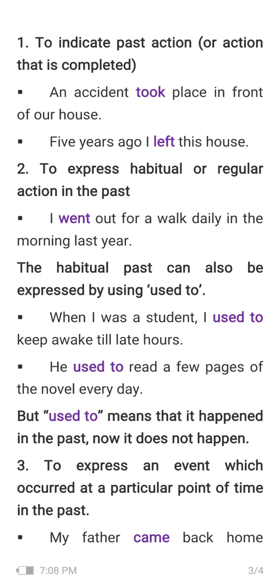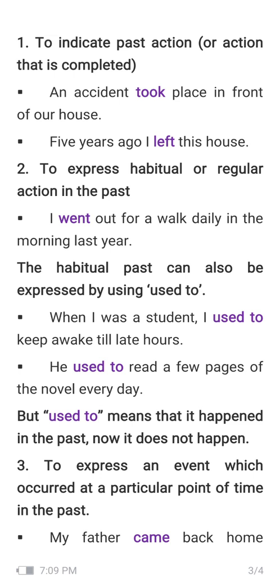The next is to express habitual or regular action in the past. Habitual or regular action that we were doing. So how? I went out for a walk daily in the morning last year. Here we are talking about a habitual or regular action in the past that we were doing. To express our habitual and regular actions in the past, we have to use the past tense.